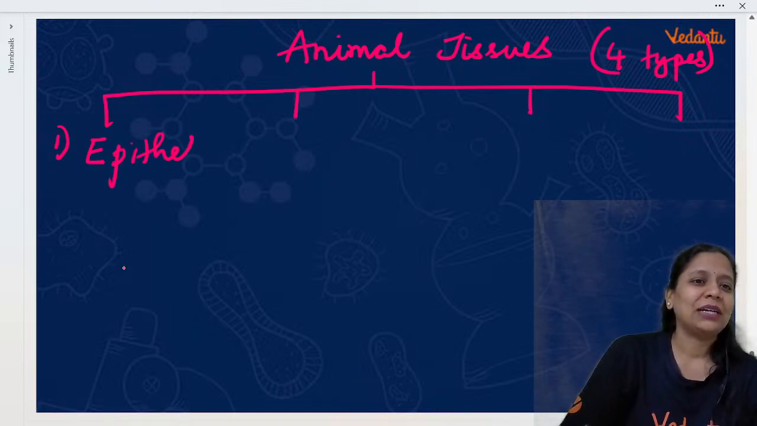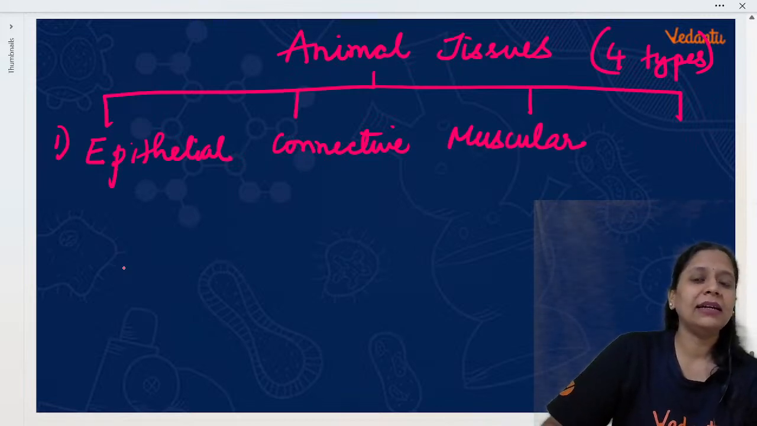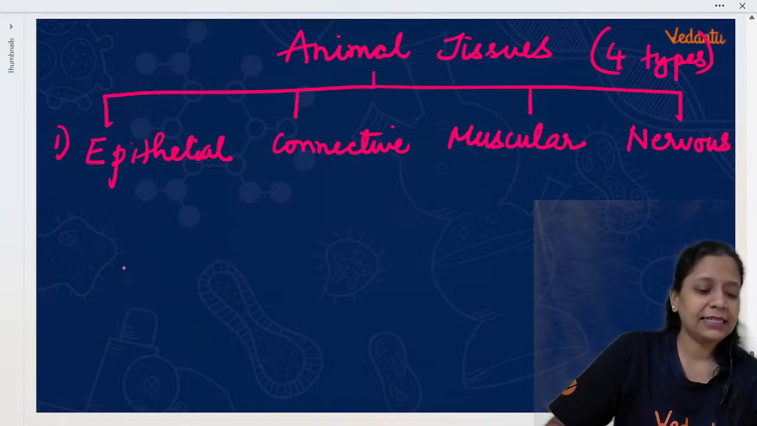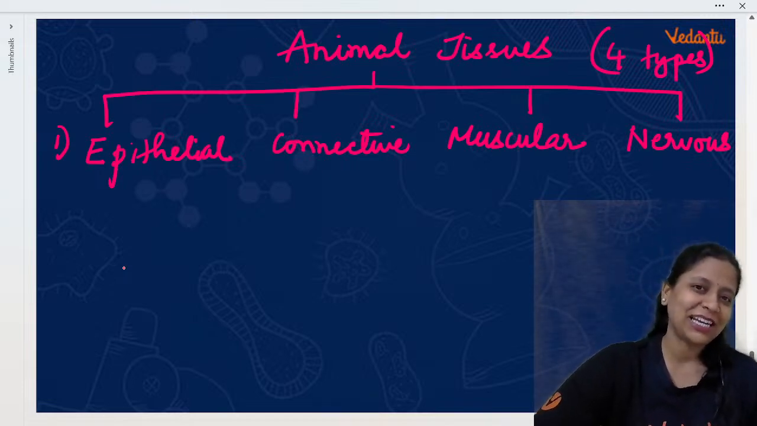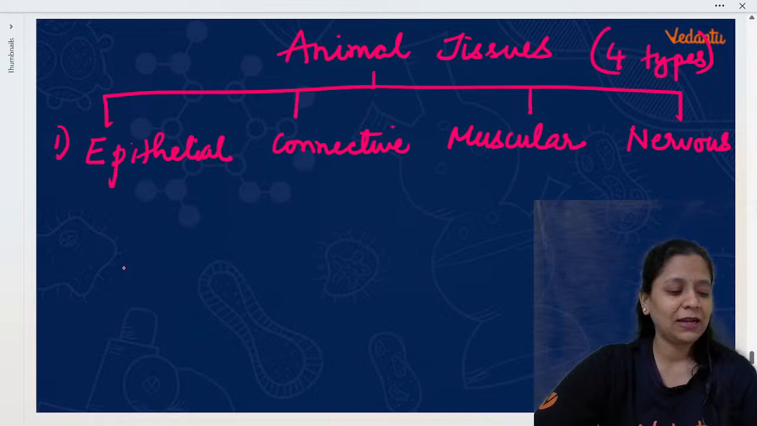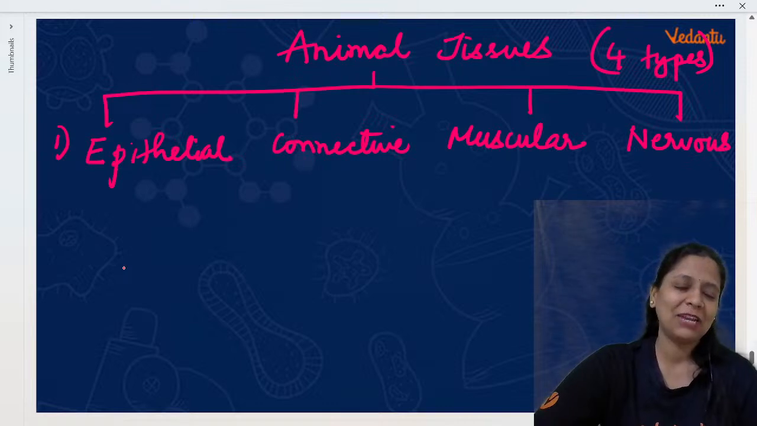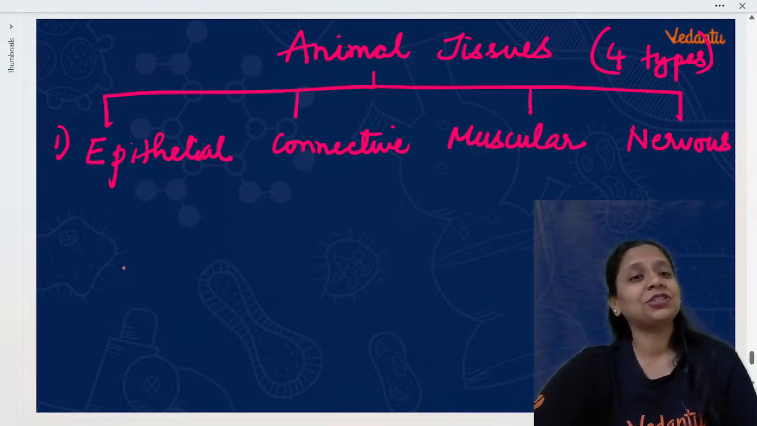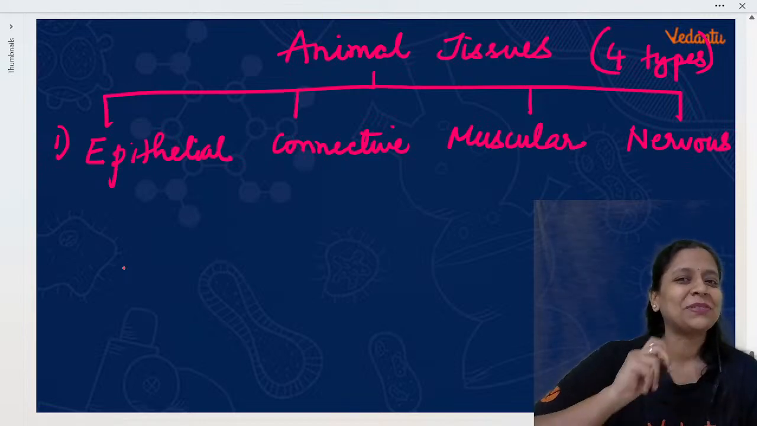Okay. So, epithelial tissue, then connective tissue, then muscular tissue, and nervous tissue. These are the 4 types of animal tissues. Yes, Vedashri, that's right. Muscular is a type of animal tissue. Epithelial also, yes. Correct. Connective is also a type of animal tissue, and nervous tissue is also a type. Suranjan, yes, epithelial, connective, nervous, muscular. Very good, Suranjan. Absolutely correct.